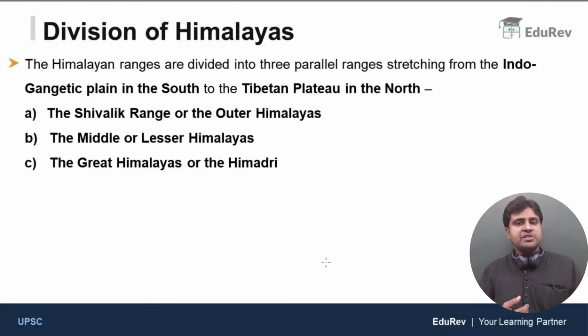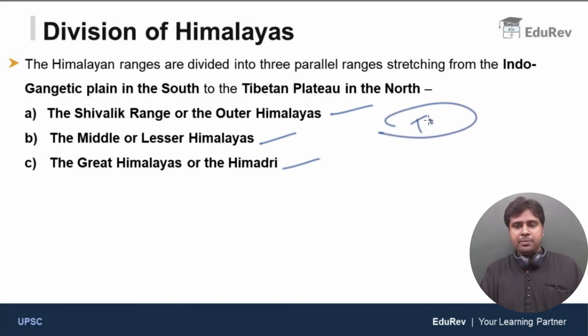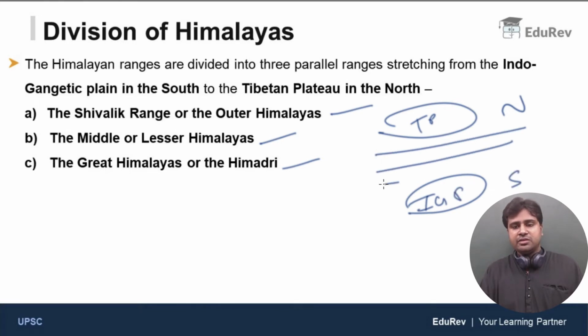And then we also discussed the division of Himalayan ranges. The Himalayan ranges are divided into three parallel ranges, stretching from the Indo-Gangetic Plain in the south to the Tibetan Plateau in the north. So you have the Shivaliks or the outer Himalayas, the middle Himalayas or the lesser Himalayas, and the great Himalayas or the Himadri. So between the Tibetan Plateau in the north and the Indo-Gangetic Plain in the south, we have three parallel ranges of Himalayas.